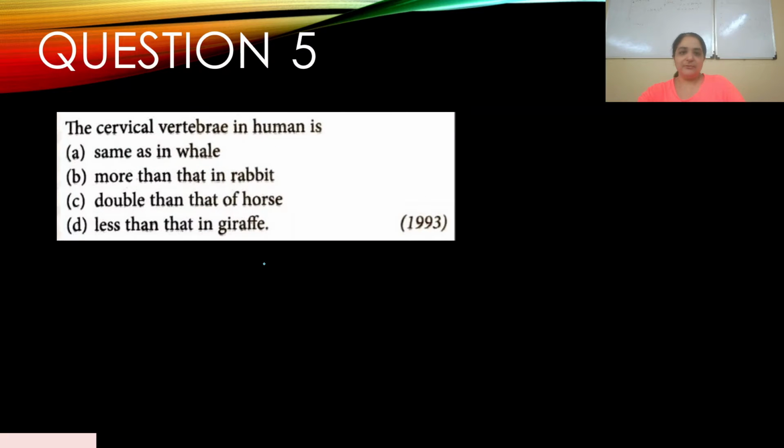Okay, so question number 5. The cervical vertebrae in human is, this appeared in 1993. Cervical vertebrae is A, same as in whale, B, more than that in rabbit, C, double than that of horse, D, less than that in giraffe. So cervical vertebrae in humans is same as in whale. If you've got the right answer, means you know your NCERT very well. The answer is A.